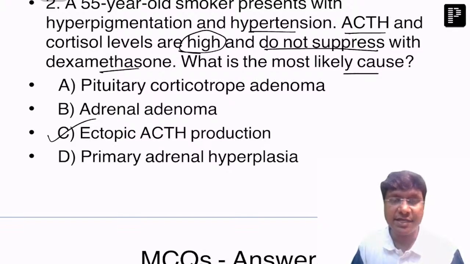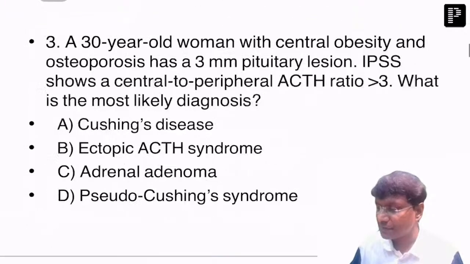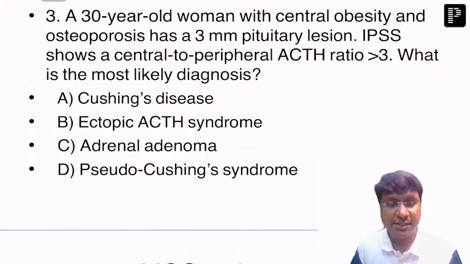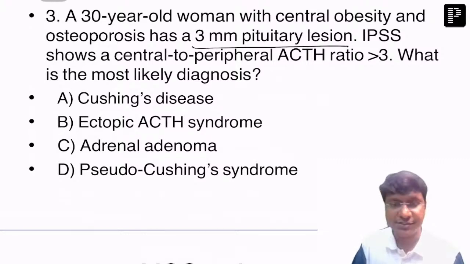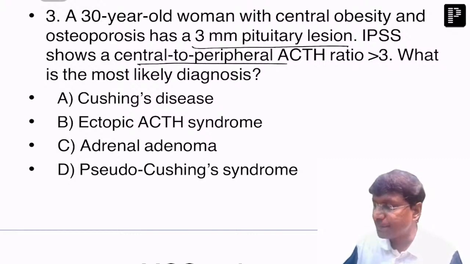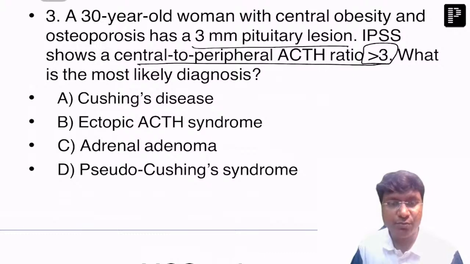In ectopic ACTH production, you don't have the suppression in spite of the high dose dexamethasone. Okay, so this is about the investigations in Cushing's. Right. Another question. A 30-year-old woman with central obesity and osteoporosis has a 3 mm pituitary lesion. The inferior petrosal sinus sampling shows a central to peripheral ACTH ratio of more than 3. What is the most likely diagnosis in this scenario?